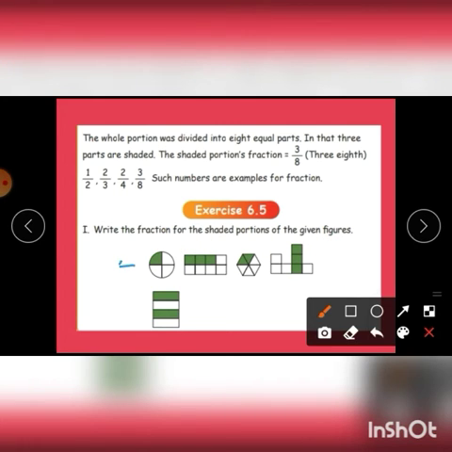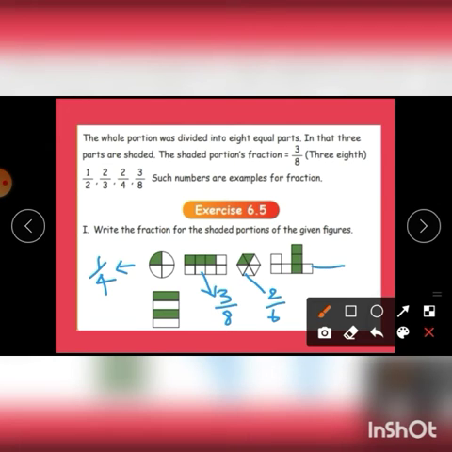Here, the circle is divided into 4 parts. Out of this, 1 has been shaded, that is 1 by 4. This rectangle is divided into 8 equal parts. Out of this, 3 have been shaded, that is 3 by 8. Here the hexagon is divided into 6 equal parts. Out of this, 2 have been shaded, which is 2 by 6.